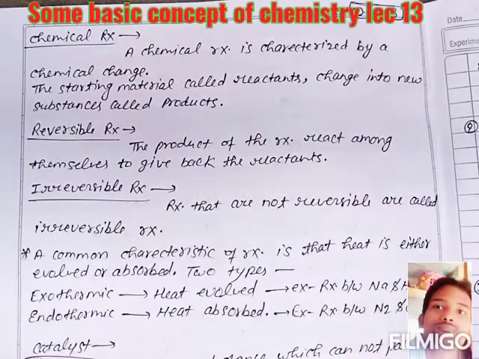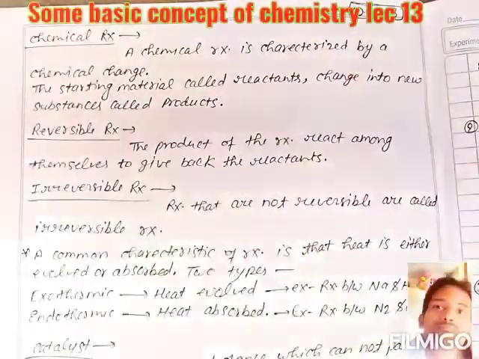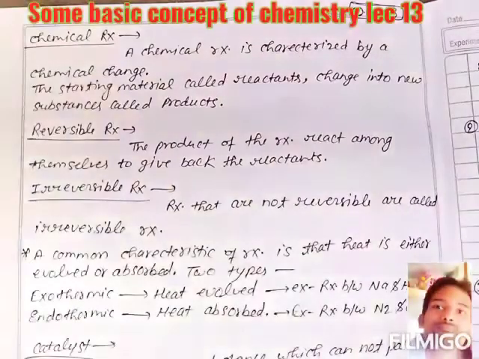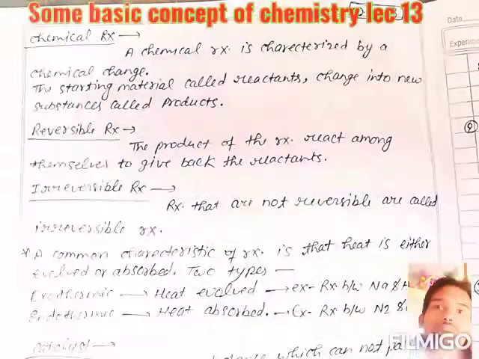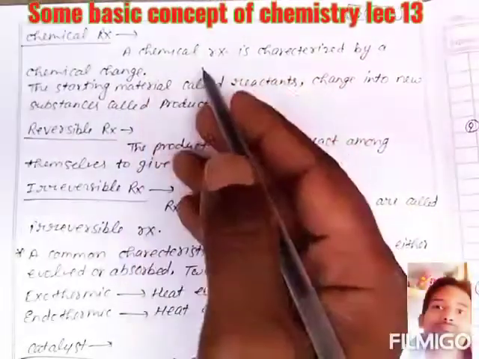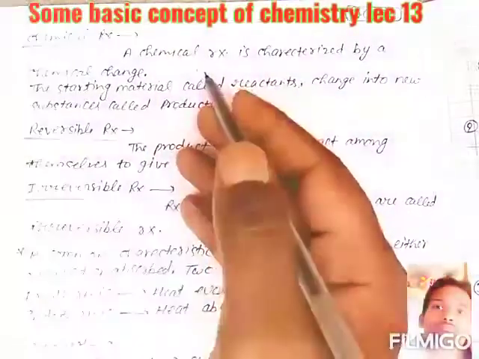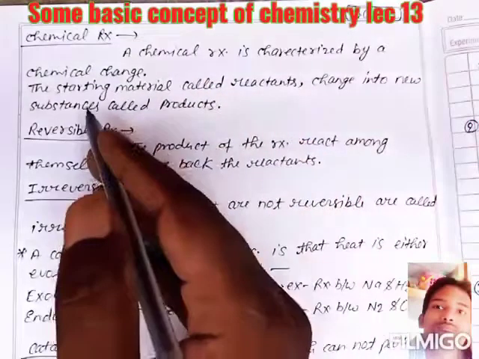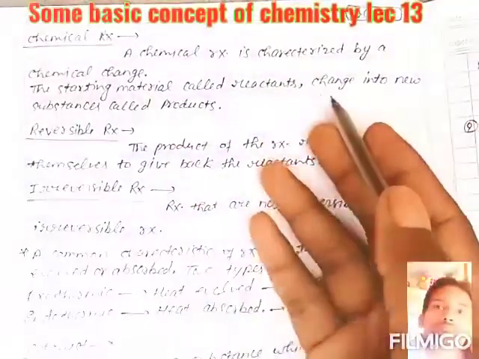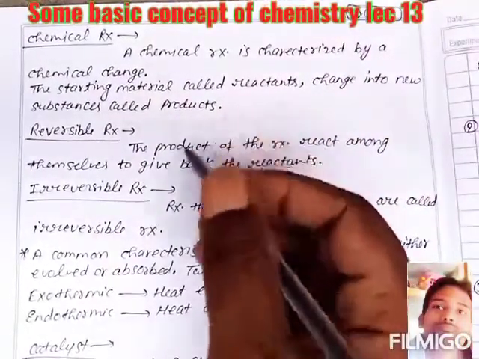Students, today we are talking about chemical reactions. You already know about chemical reactions. A chemical reaction is characterized by a chemical change, meaning any reaction having chemical changes is called a chemical reaction. The starting material is called the reactant, and the new substance it changes into is called the product.